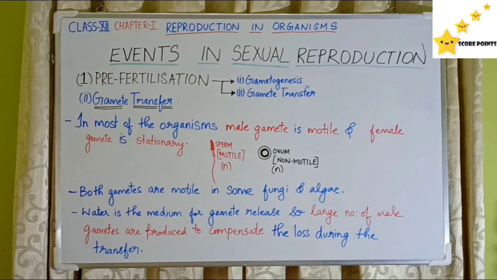We will see the example of human beings. In human beings, the male gamete is sperm. It is n condition or haploid condition, and it is motile. The female gamete ovum is non-motile and it is also haploid, n condition. Both gametes are motile in some fungi and algae. Water is the medium for gamete release, so a large number of male gametes are produced to compensate the loss during the transfer.